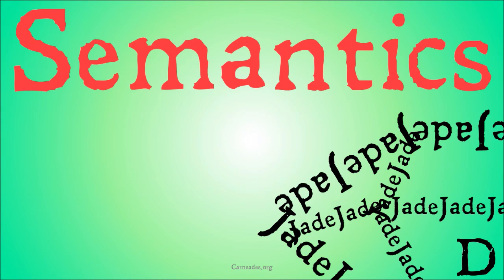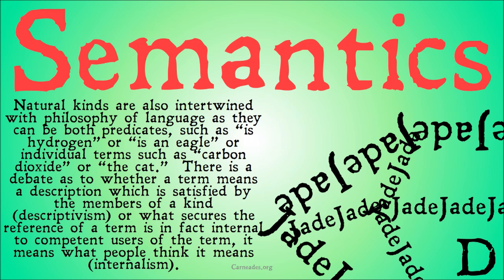And finally, we will very, very briefly touch on semantics, because we don't want to get into philosophy of language too much here, but natural kinds are also intertwined with the philosophy of language, as they can be both predicates, such as is hydrogen or is an eagle, or individual terms such as carbon dioxide or the cat.